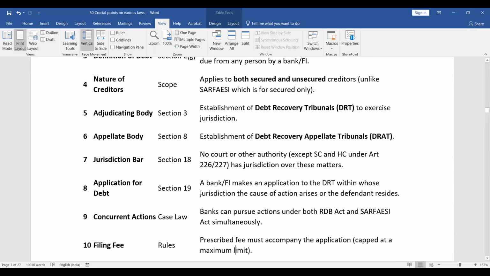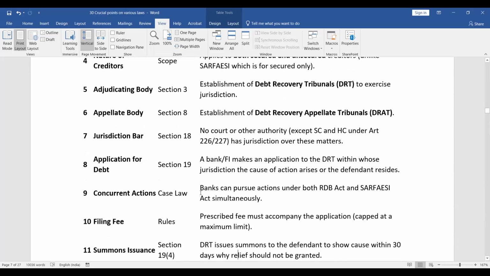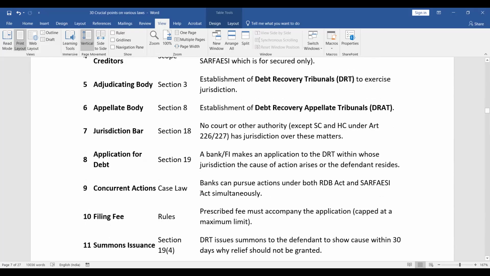Adjudicating body. Section 3. Establishment of debt recovery tribunals to exercise jurisdiction. And debt recovery tribunals are located in almost all the major cities. Appellate body. Section 8. Establishment of debt recovery appellate tribunal. Jurisdiction bar. Section 18 says no court or other authority except Supreme Court and High Court under Article 226 or 227 has jurisdiction over these matters.